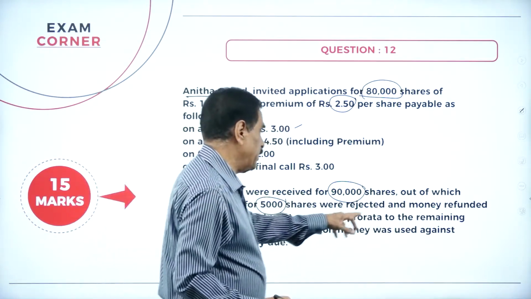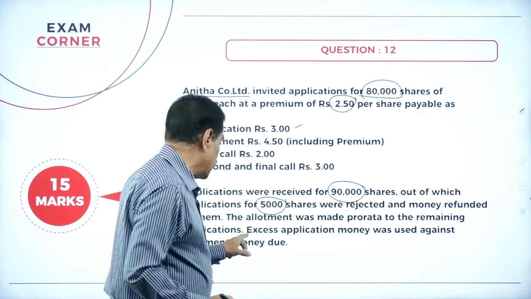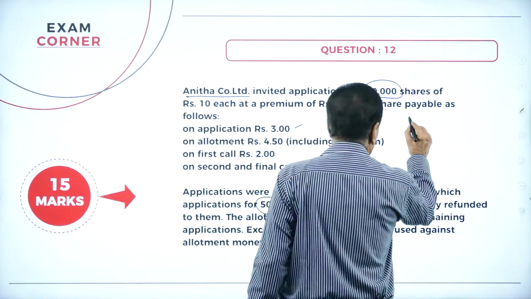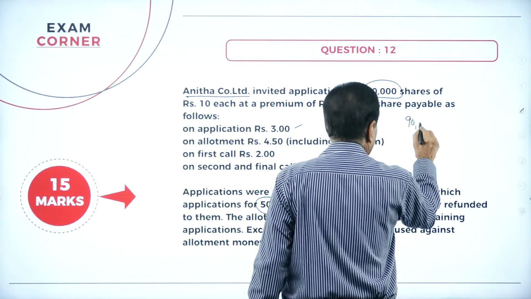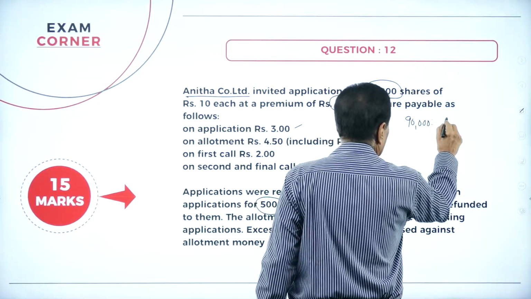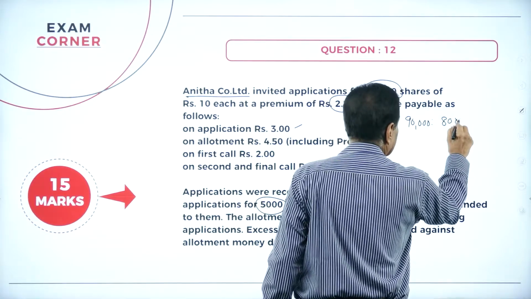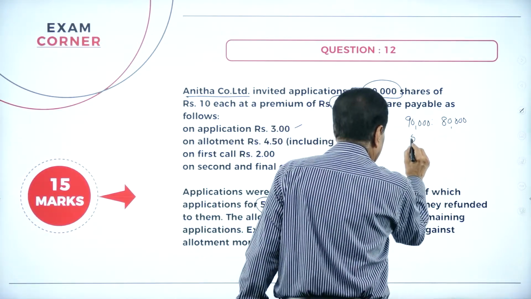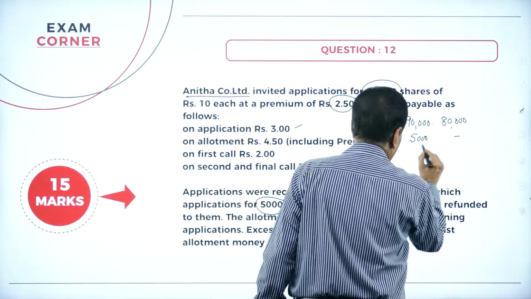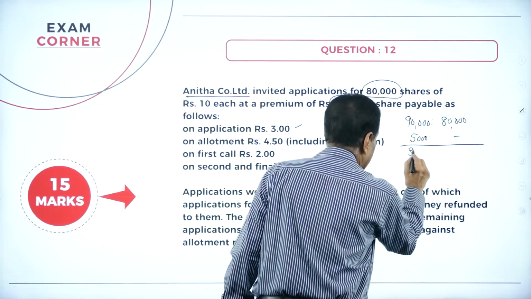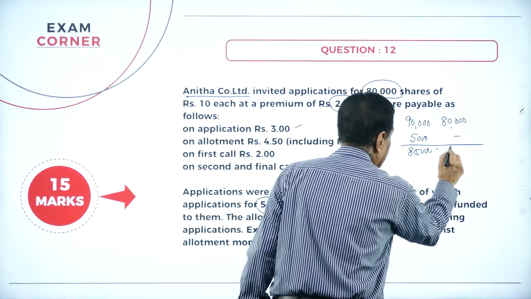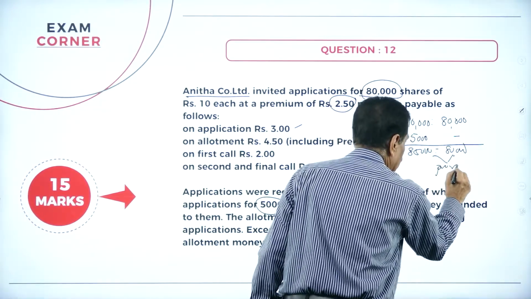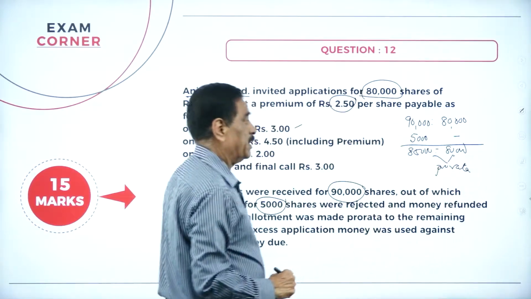The allotment is made pro rata to the remaining applicants. Excess application money was used against the allotment. You received 90,000 applications, but you have got only 80,000 shares. Here, 5,000 applications were rejected. No share allotted. Balance is 85,000. You got 80,000. This is called pro rata allotment.